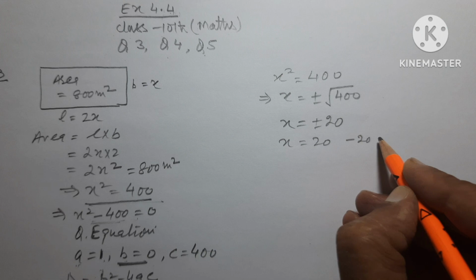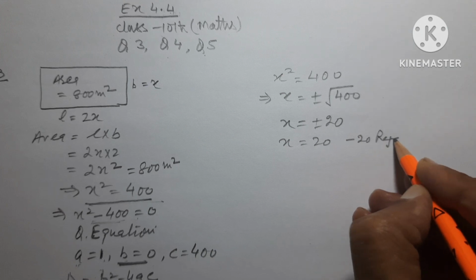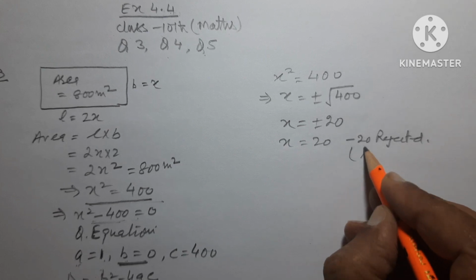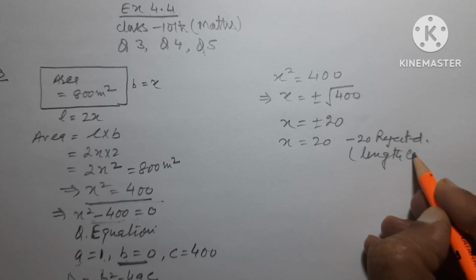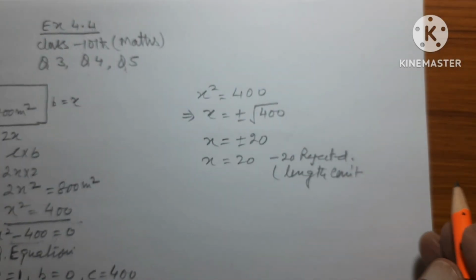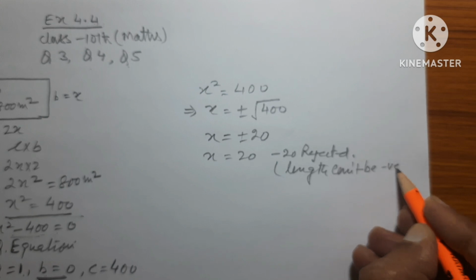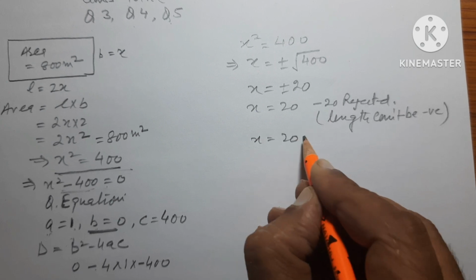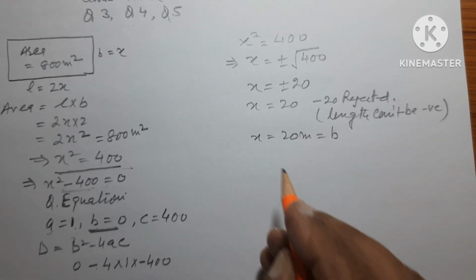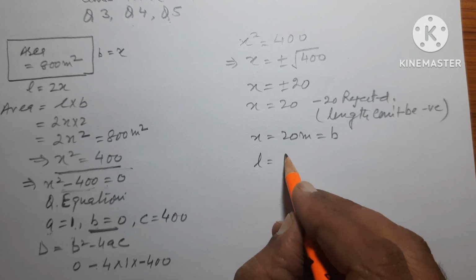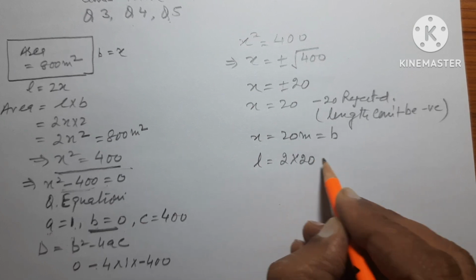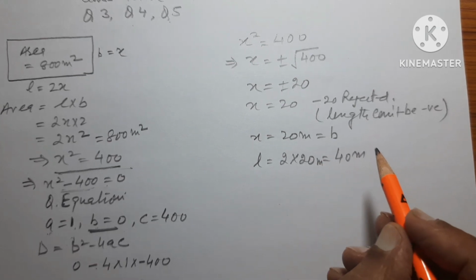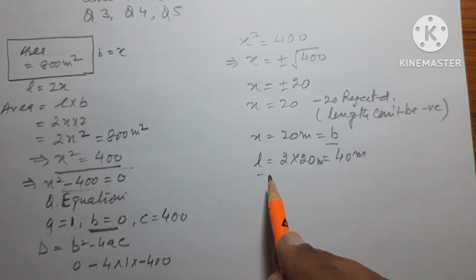Minus 20 is rejected because length cannot be negative. So x is equal to 20 meter, which is the breadth. Length is equal to 2 into 20 meter, which is 40 meter. So these are the length and breadth of the rectangular grove.